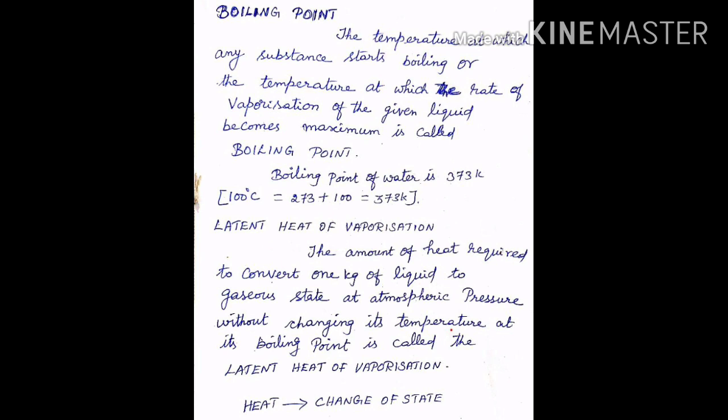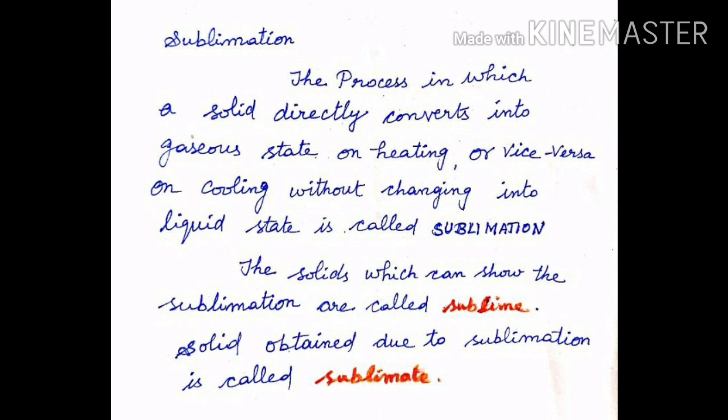From the above activity, we conclude that the state of matter can be changed into another state by changing the temperature. Generally, we observe that on heating, the solid first converts into liquid and then into vapor.